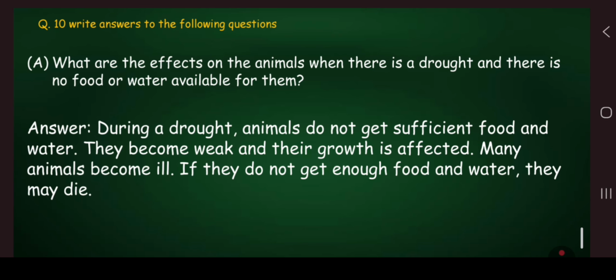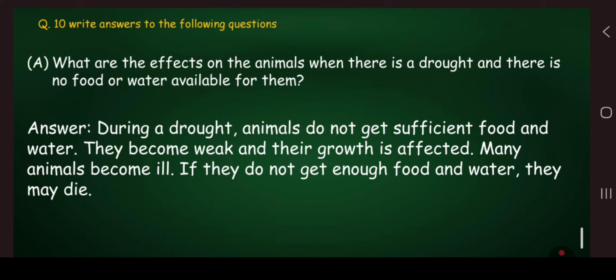Question number 10. Write down the answers to the following questions. A. What are the effects on the animals when there is a drought and there is no food or water available for them?